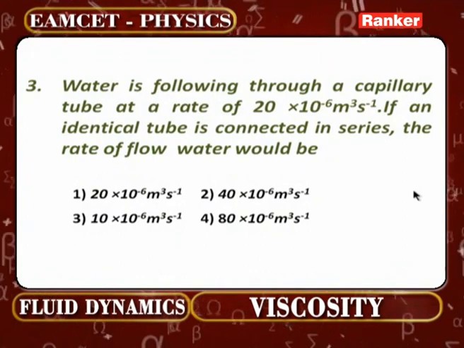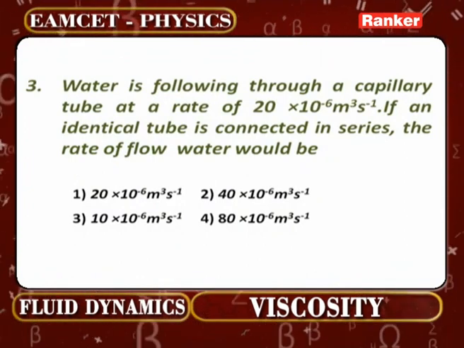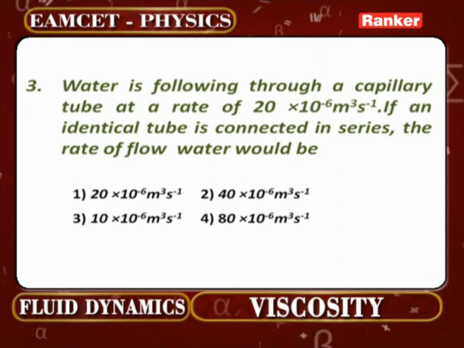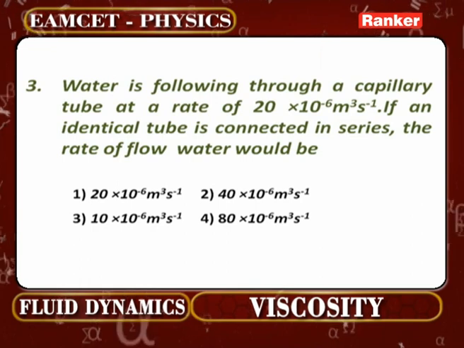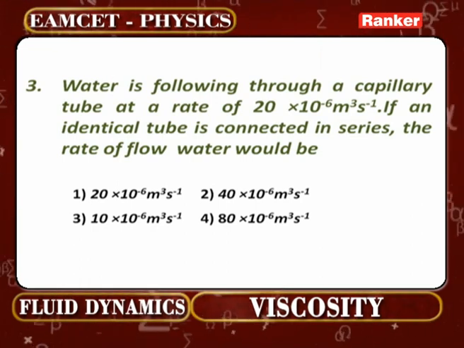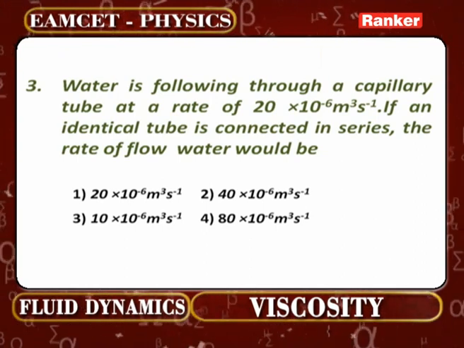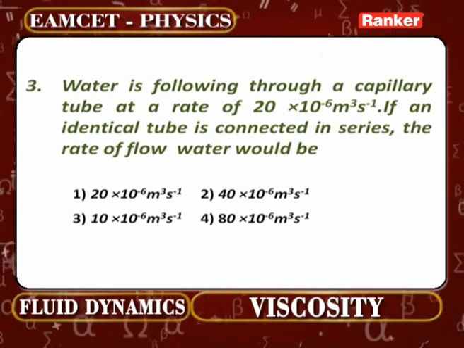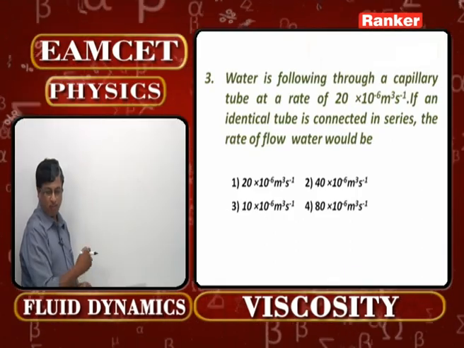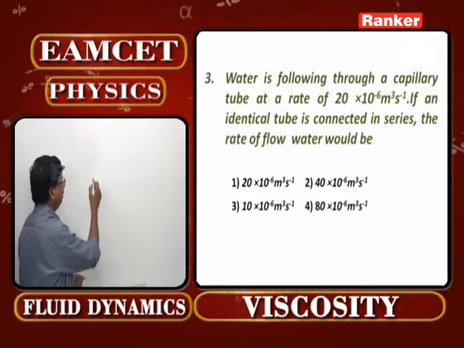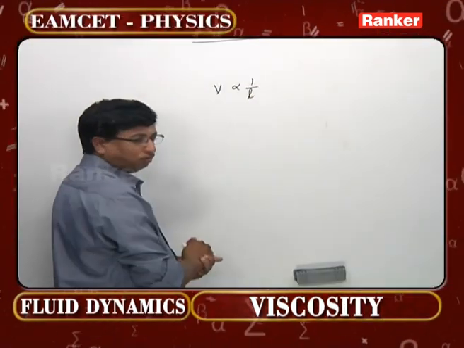Water is flowing through a capillary tube at a rate of 20 × 10^-6 meter cube per second. If an identical tube is connected in series, the rate of flow of water would be how much? Identical tube, that means the length is same for the second tube. Even the radius of cross section also is going to be the same. One thing one should understand in this particular case, V and L are inversely proportional to each other.